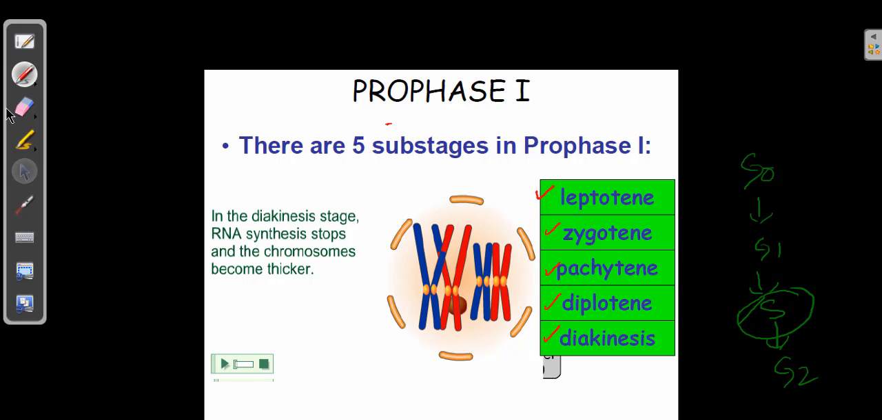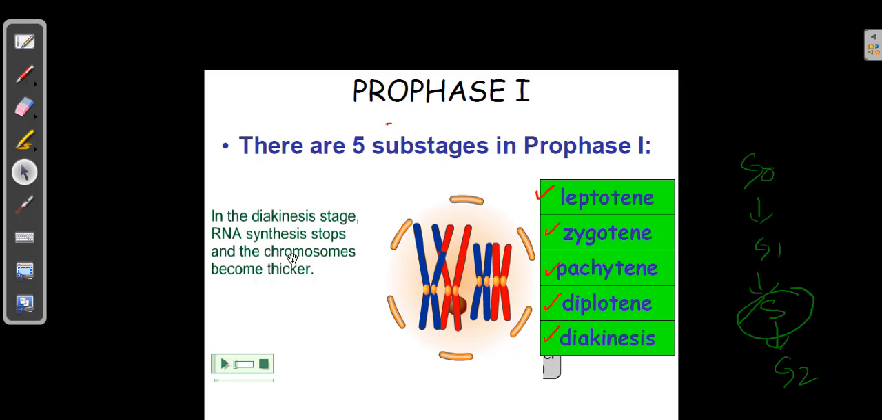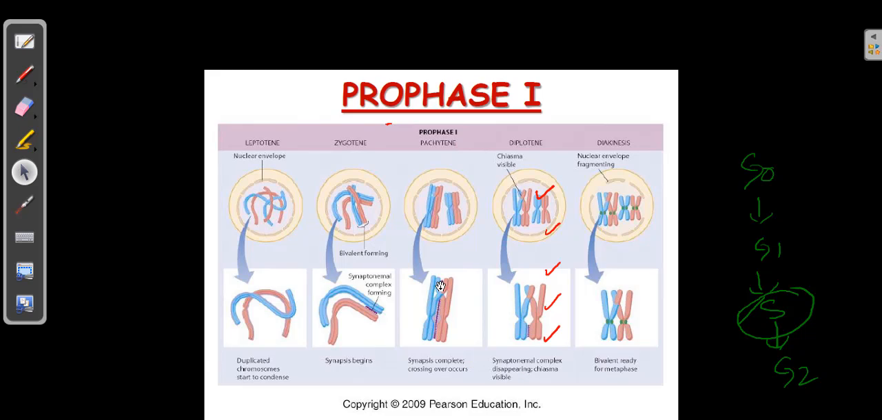Here you can see the chromosomes are going to reduce in number. In the beginning, the chromosomes are going to start thickening. The chromatids are going to thicken and they appear in this shape. That's why the chromosomes get thicker. And next you can see the 5 different substages of prophase one. Remember the sequence of the stages as well. Sometimes they may ask you.